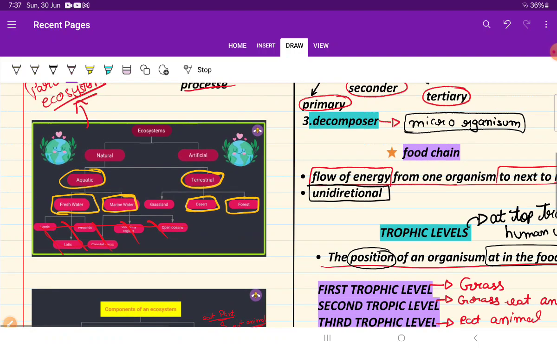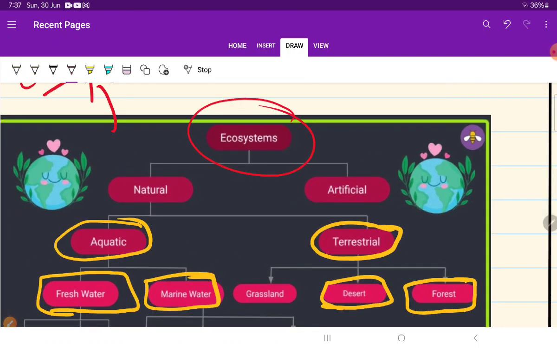Okay, now first of all, let's see the divisions of ecosystem. Ecosystem is divided into two parts: natural and artificial. Natural means created by nature. That means forests, rivers, streams, those are called natural. And artificial ones are aquarium and zoo, they are called artificial.